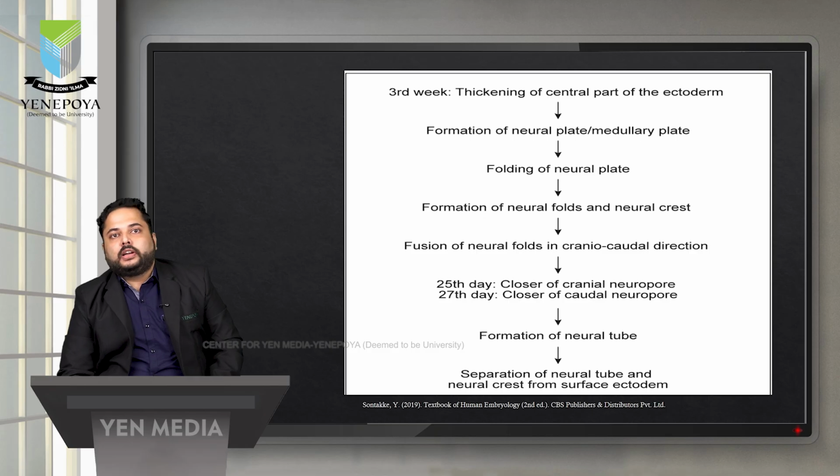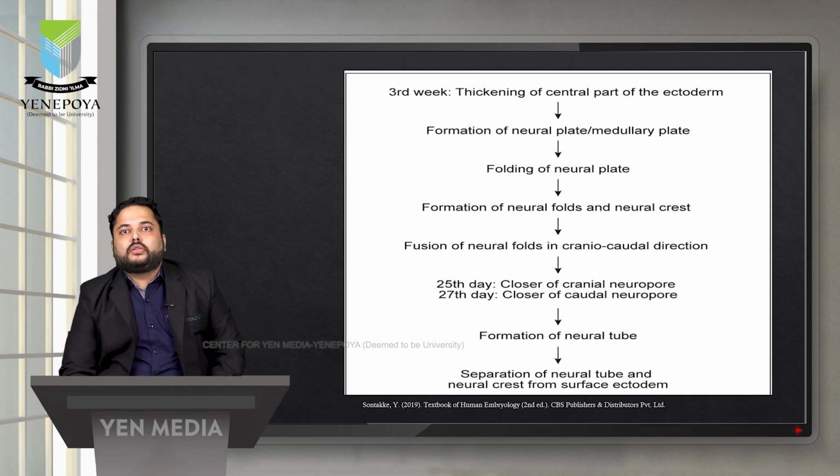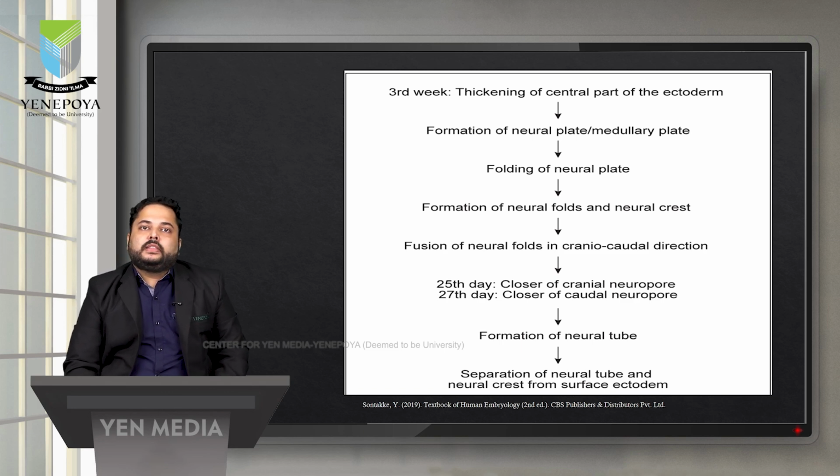fusing in the craniocaudal direction. And in the fourth stage, on the 25th day, there is closure of the cranial neuropore, and on the 27th day, there is closure of the caudal neuropore. This whole process of 4 stages leads to the formation of the neural tube. Now, what is the neural tube? It is a hollow tube that extends from the cranial end towards the caudal end, and this neural tube will further give rise to the brain as well as the spinal cord.